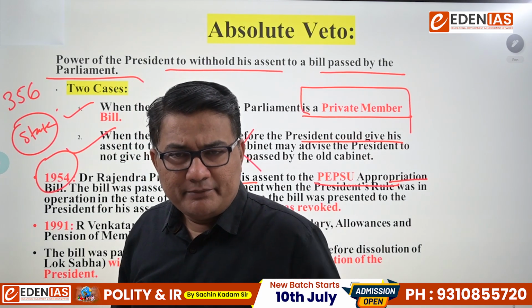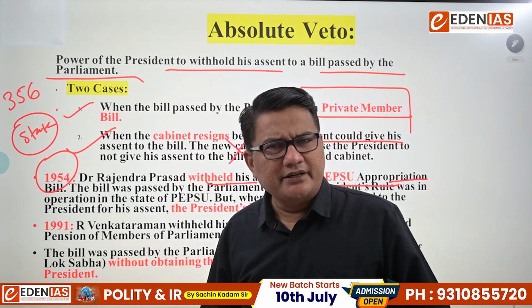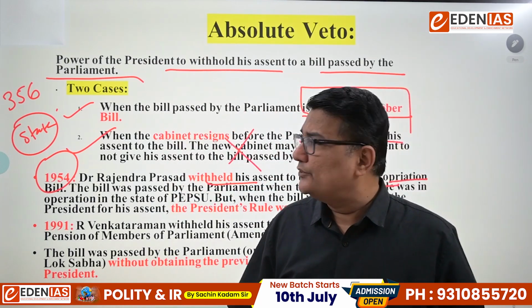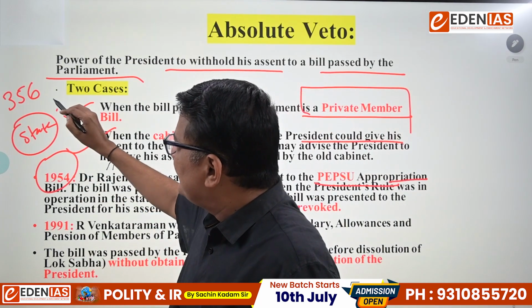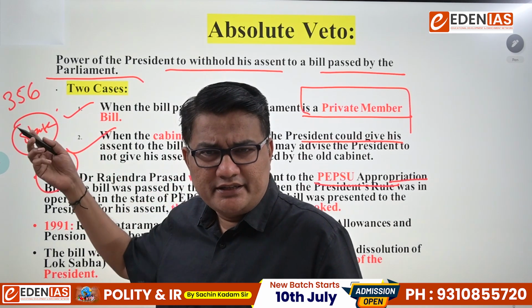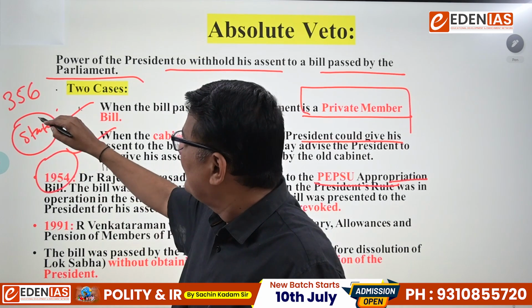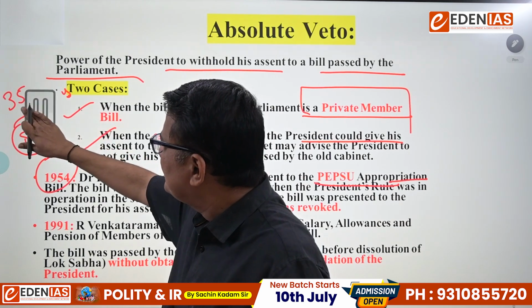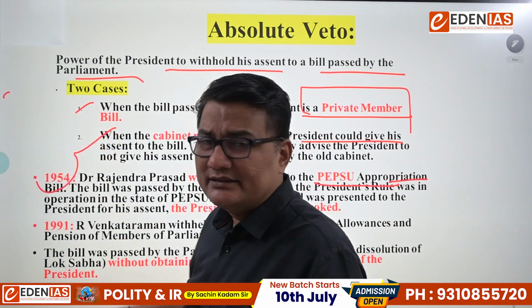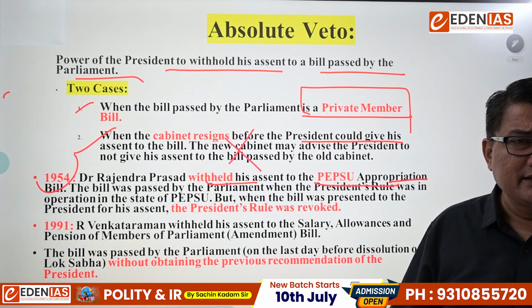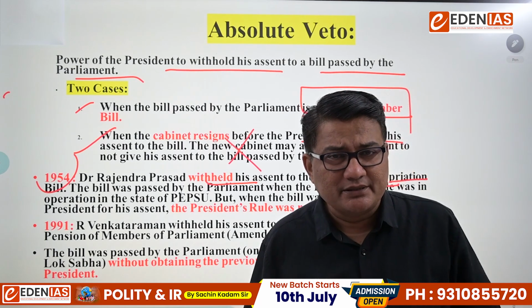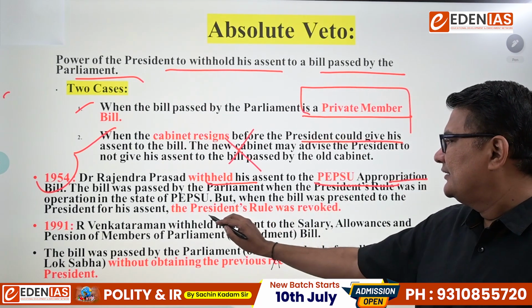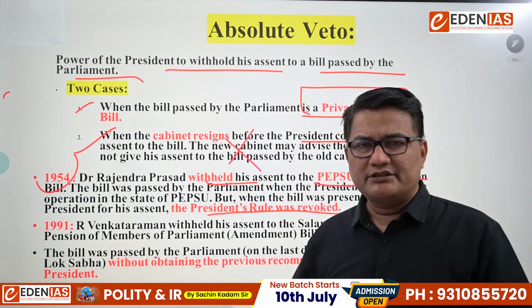Then can Parliament make laws on a state subject? Yes. But suppose Parliament is passing certain things regarding the budget, and meanwhile, when it goes for the President's assent, the emergency is invoked. In that case, is it binding on the President to give assent? The answer is no.